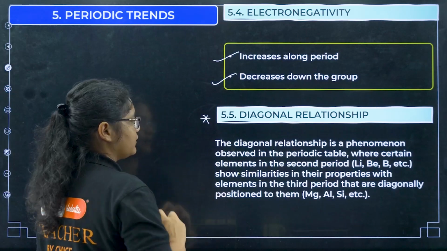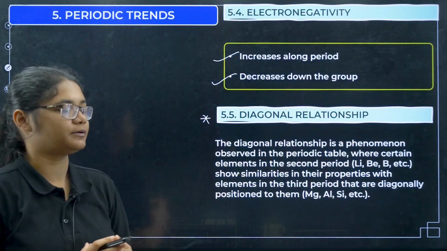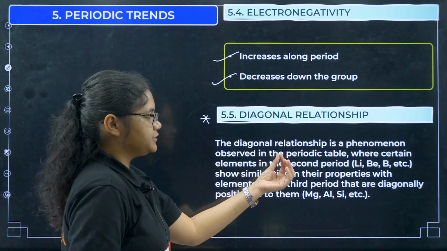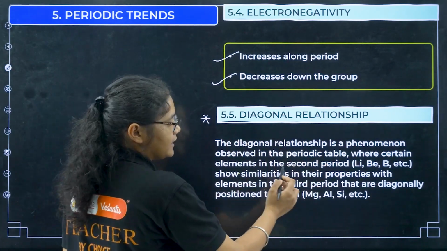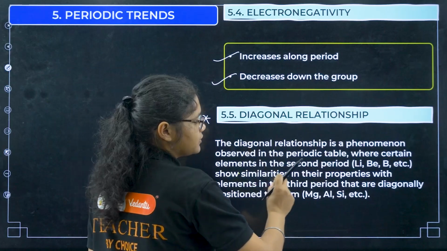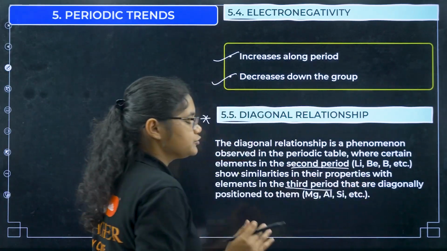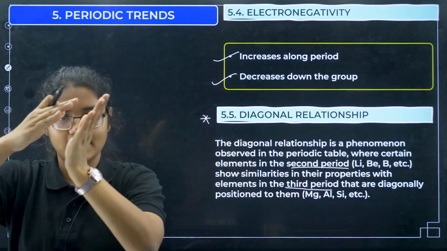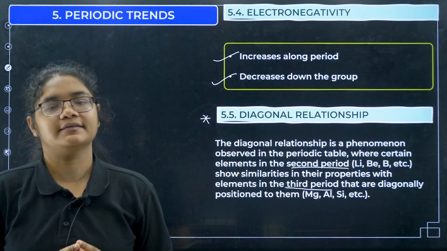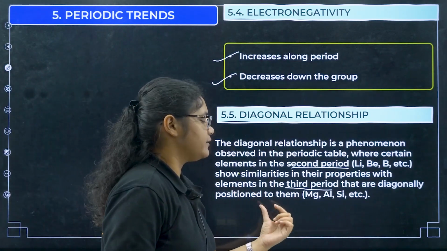Next, what is diagonal relationship? This is very important. You should also remember which elements have a diagonal relationship. The diagonal relationship is a phenomenon observed in the periodic table where certain elements in the second period show similarities in properties with the elements in the third period. So second period and third period diagonal elements have some similarities in their properties, and this is called your diagonal relationship.